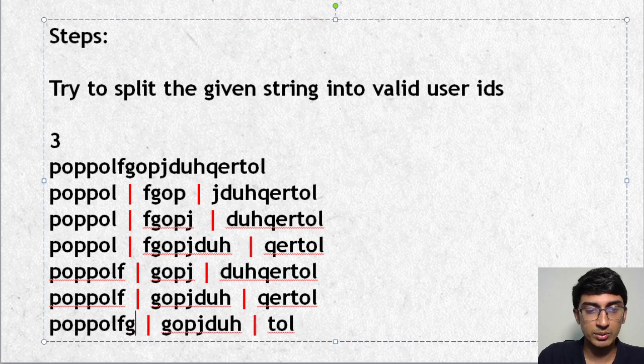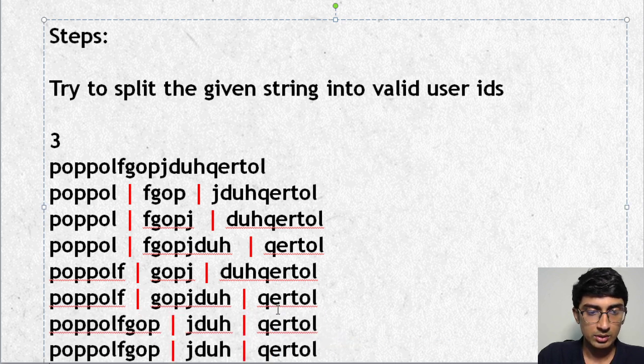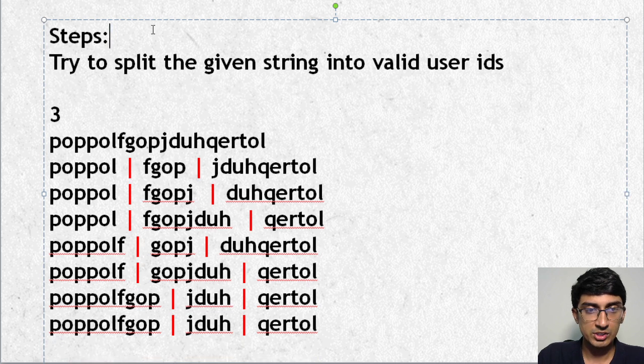So I bring G over here. If G goes here, I need to get O also. If O comes here, then I need to get P also. And if I get P, then it becomes JDUH, and this becomes QERTOL, right? So these are possible. Can I go even further? Well, if I bring J here, can I go even further than this? Let's try to go even further.